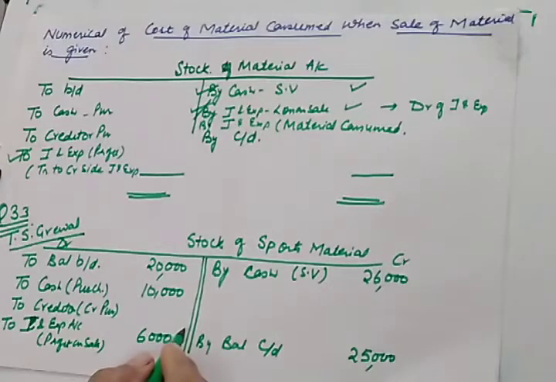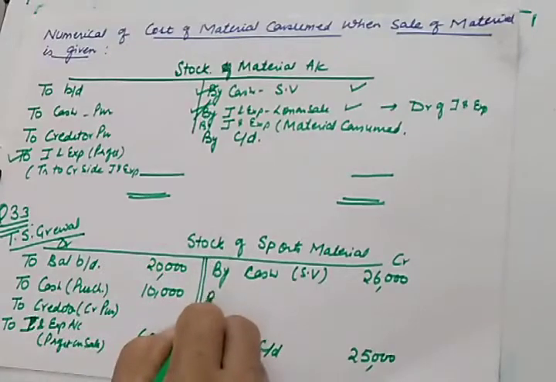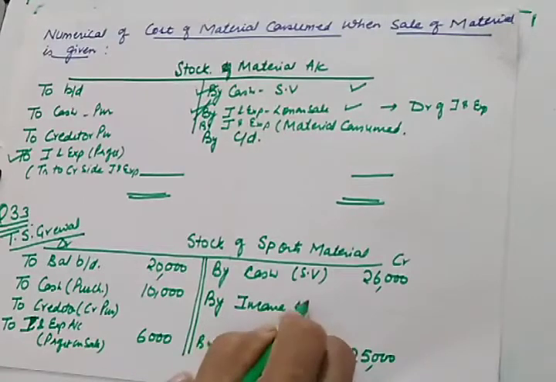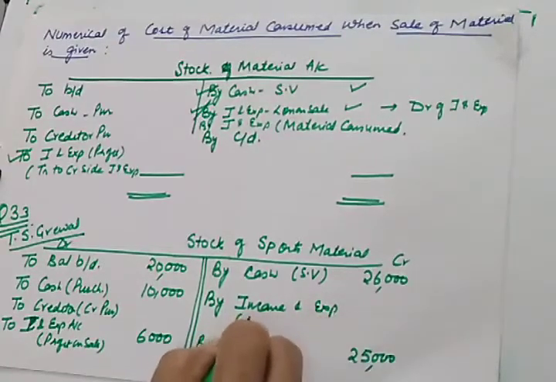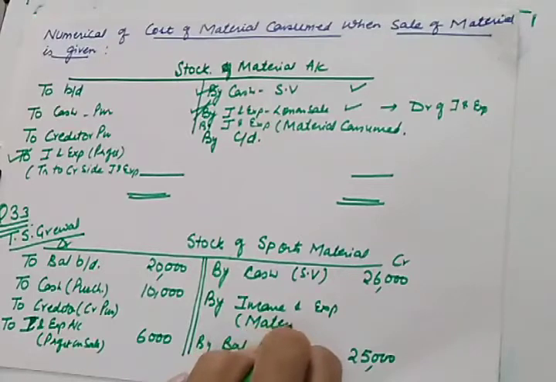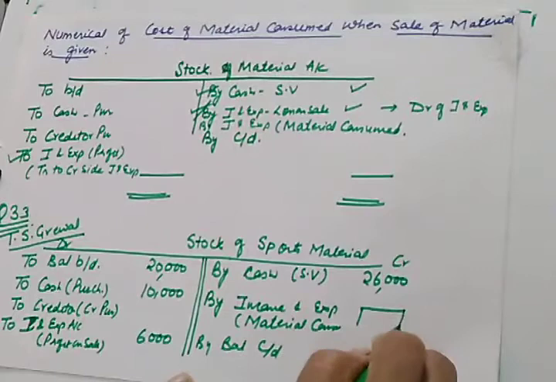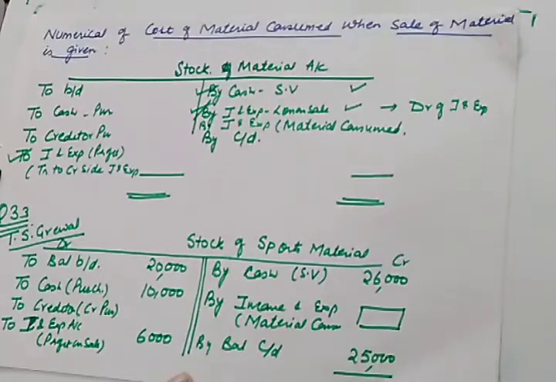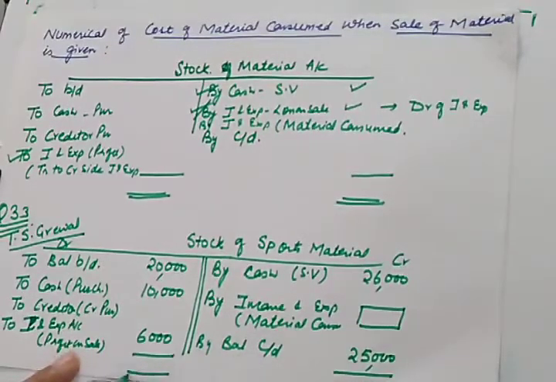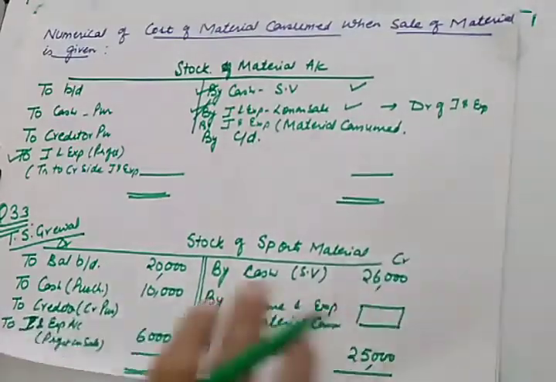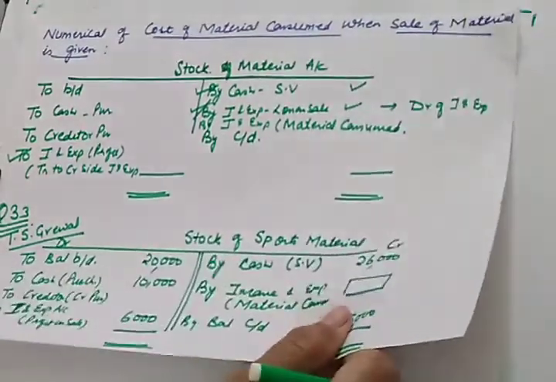So these are the various steps, and the balancing figure will be by income and expenditure, material consumed. This is our balancing figure, but we cannot calculate it until we have credit purchases, and for that we have to make the creditors account. So let us make the creditors account because this account is otherwise incomplete.